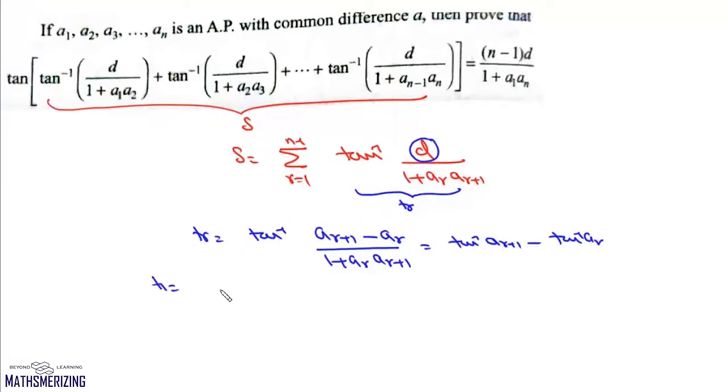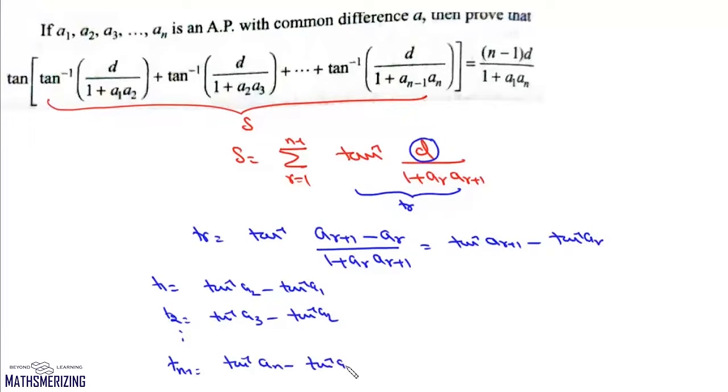Now we'll write T1. T1 is tan inverse A2 minus tan inverse A1. T2 will be tan inverse A3 minus tan inverse A2, and Tn minus 1 will be tan inverse An minus tan inverse An minus 1.